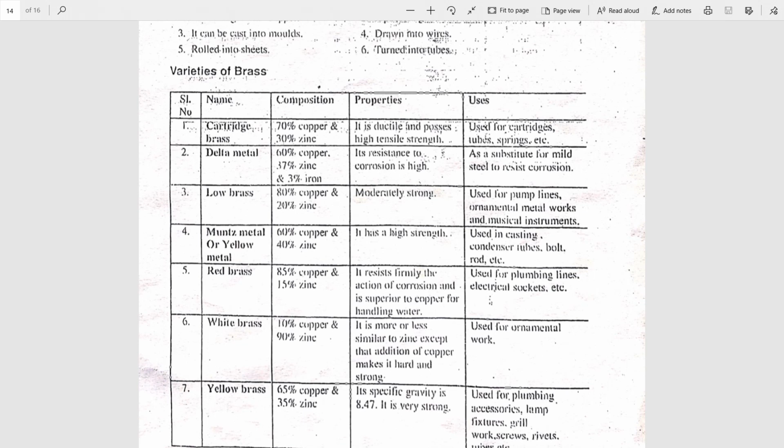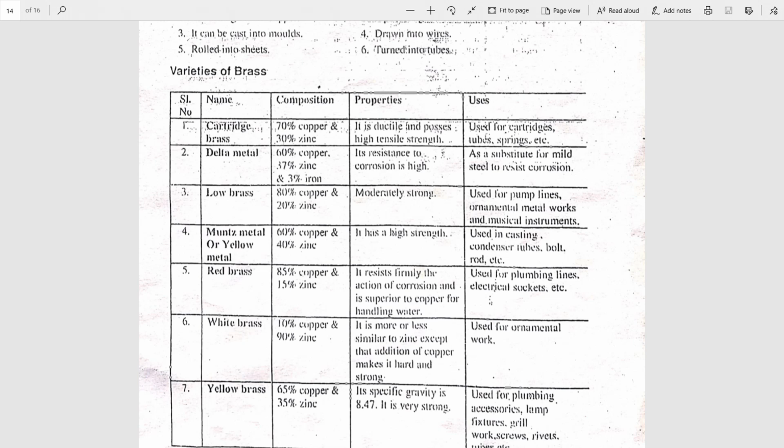Fifth type is red brass. The copper content is very high here, hence it is known as red brass. It has 85% copper, 15% zinc. It resists corrosion and is superior to copper for handling water.